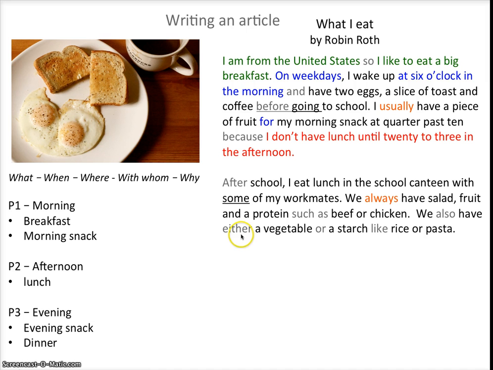Here I use "either" and "or" to show that on some days I have a vegetable, but on other days I have a starch. I don't have both on any days, so I can have either a vegetable or a starch.